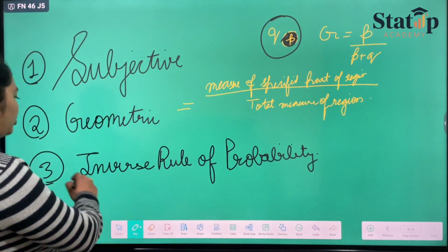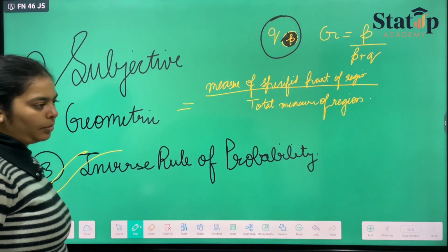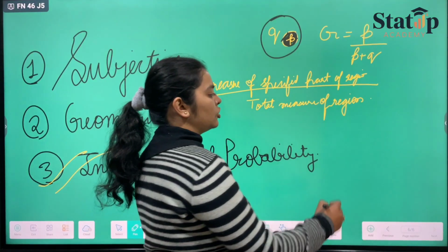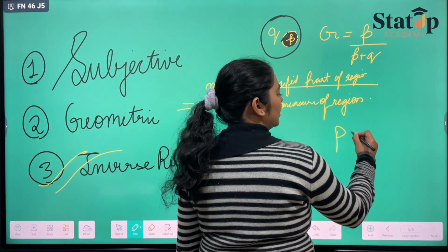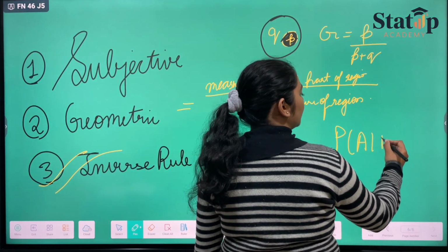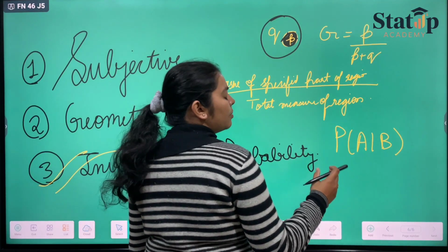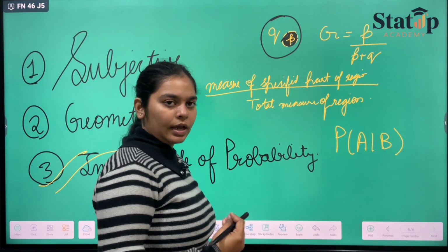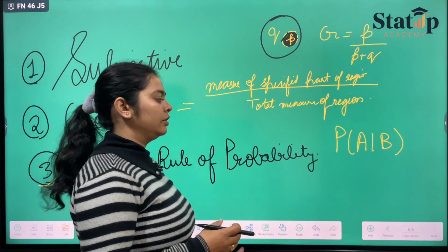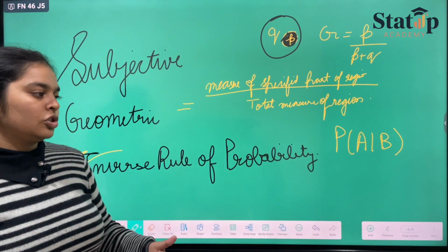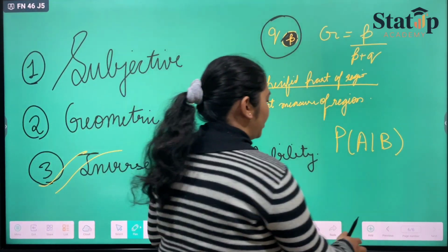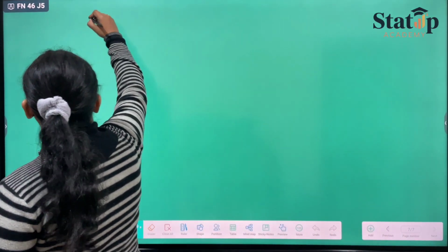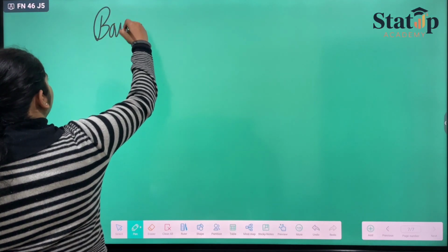Now the third kind of probability is inverse rule of probability. You must be knowing conditional probability. Probability of A given B, which states the probability of occurrence of an event A when B has already occurred. This is known as conditional probability. Inverse rule of probability is nothing but our Bayes theorem.